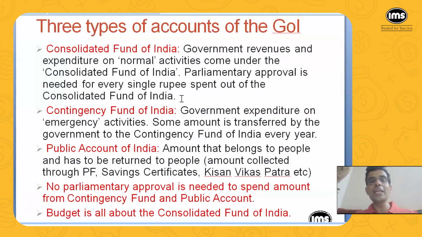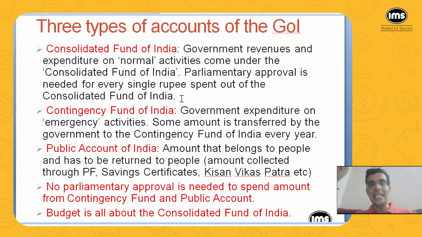And then there is something called the Contingency Fund of India. So what is that? There could be some unforeseen situations. For example, if there is a natural calamity, some flooding or unfortunate earthquake or whatever it is, or suddenly if there is a war, then you can go to parliament at that time of emergency and get approval from the parliament because you don't have time.